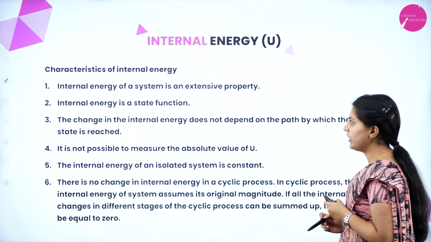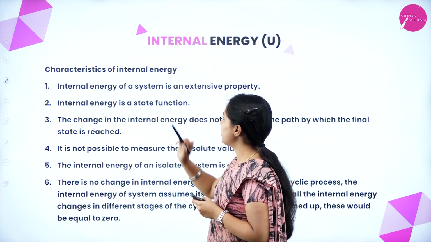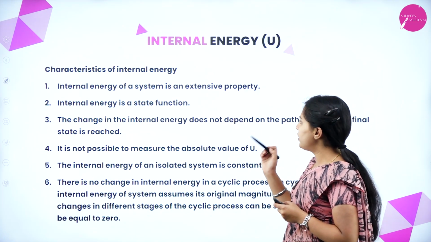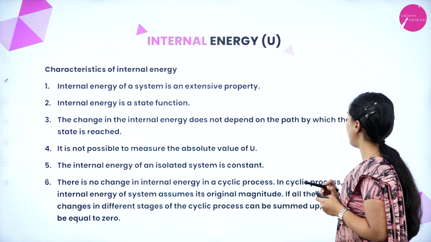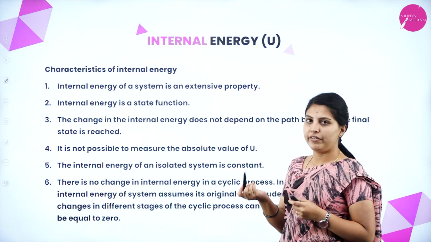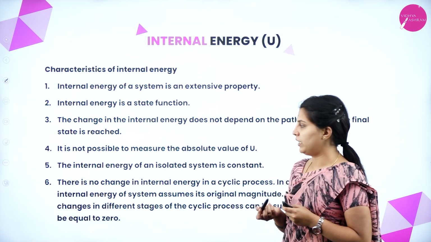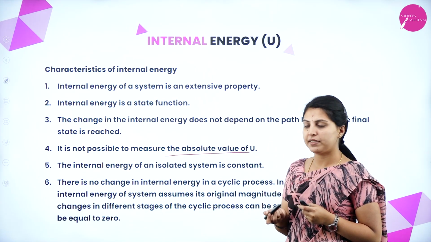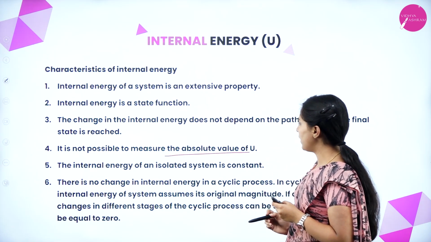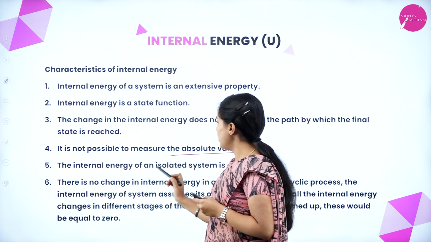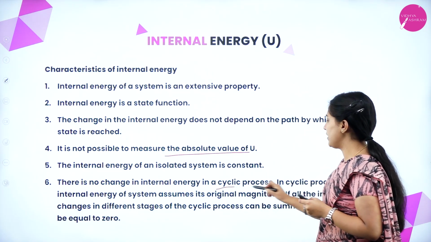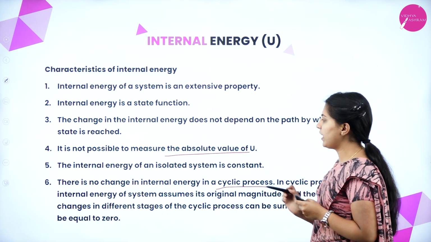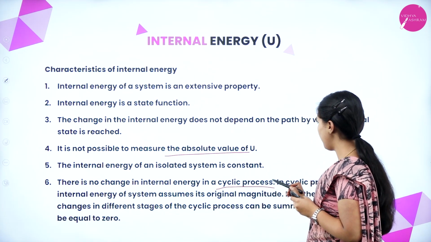Next, characteristics of internal energy. Internal energy of a system is an extensive property, we know that, and it is a state function. The change in internal energy does not depend on the path by which the final state is reached. It is not path dependent. It is not possible to measure the absolute value of U, only the change can be measured precisely. The internal energy of an isolated system is constant. There is no change in internal energy in a cyclic process. In a cyclic process, the internal energy of a system assumes its original magnitude.